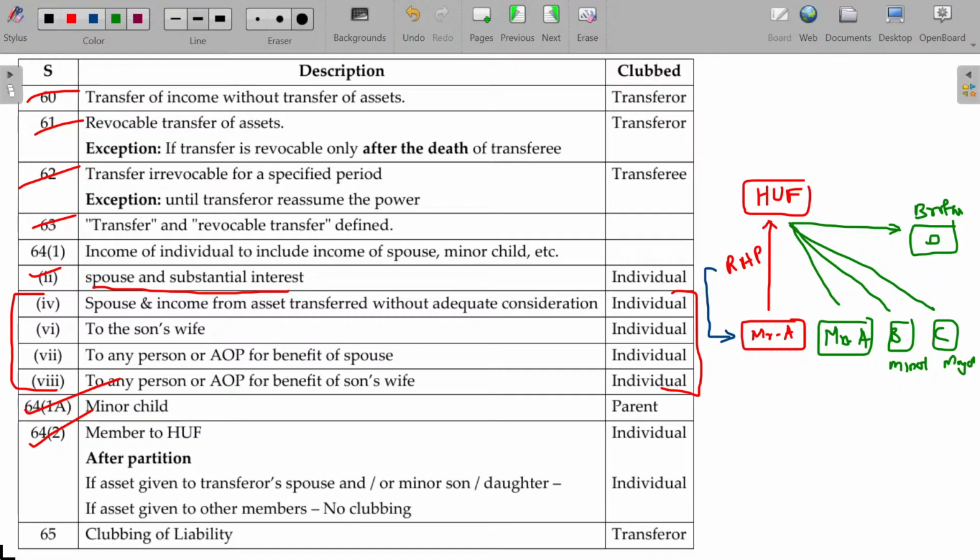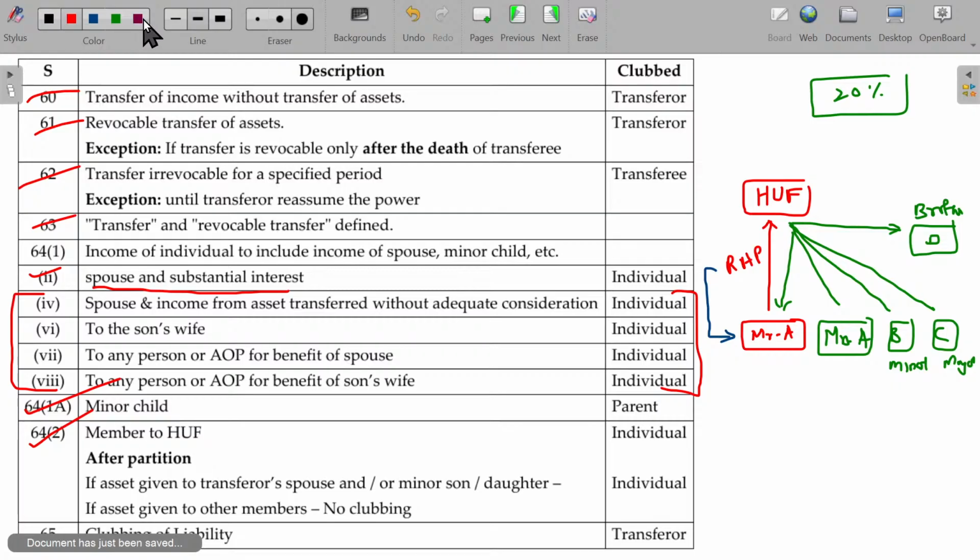So, A transfers his self-earned property to HUF. Until it is partitioned, any income generated from the residential house property will be taxable only in the hands of Mr. A. After partition, A has no control over that. As per the partition deed, the property is now shared by 4. A share is retained by Mr. A, a share is given to Mrs. A, a share is given to B, C, and another share is given to the brother. 20% each.